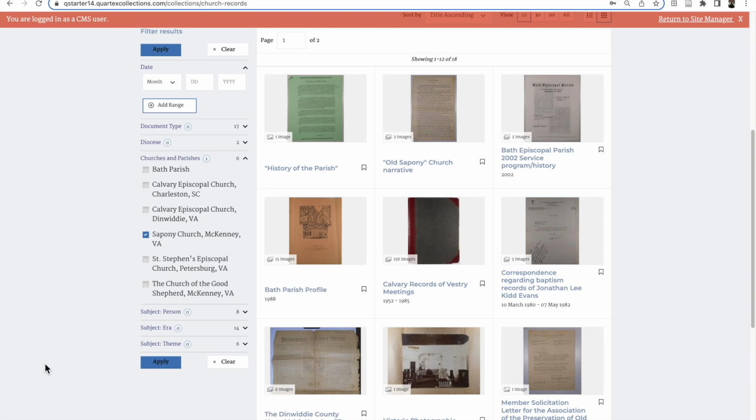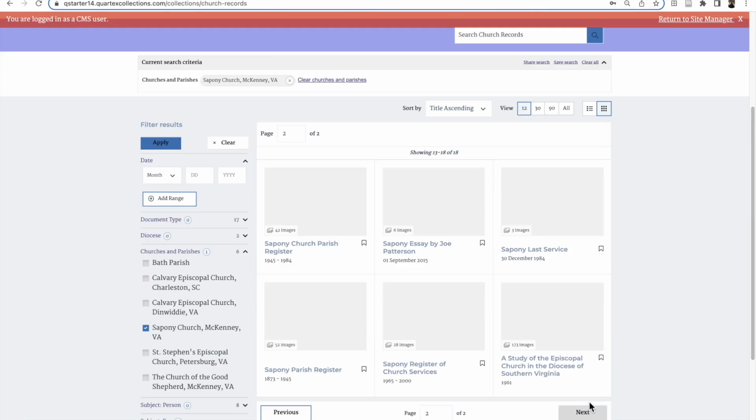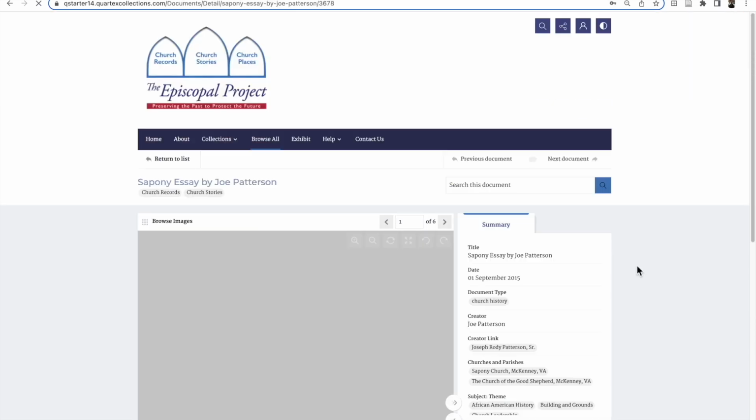By scrolling through the results, you can see the types of items included in church records. For example, there's a history of the parish, a narrative of Old Saponi Church, there are service programs, newspaper articles, and church registers. You can also see an essay by Joe Patterson. Let's click into this item.